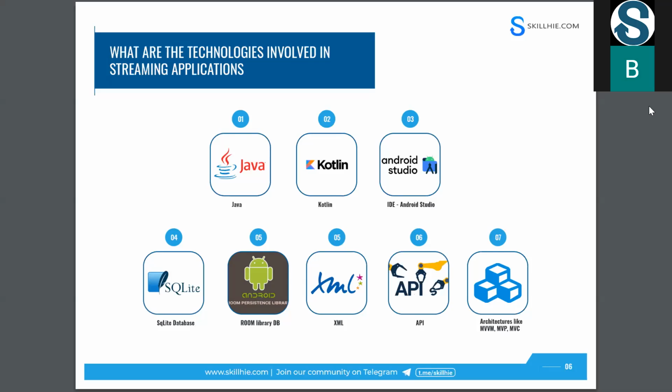And same way, when you are comparing Java with Kotlin, Kotlin has very less boilerplate code. Same way, Room database will have very less code when compared to SQLite database. Now the database part is done.